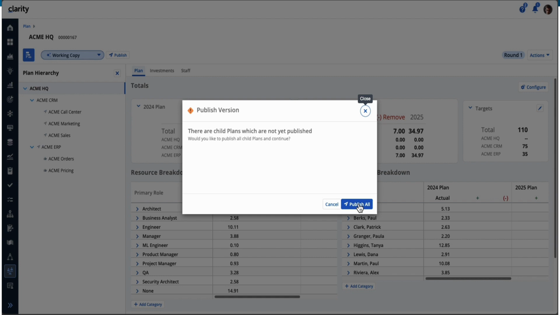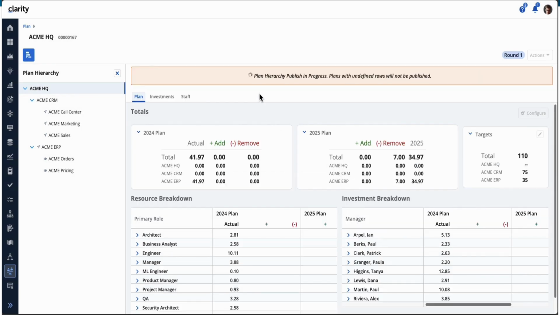Do you want to do a publish all in this case? So we changed it now to a smart publish button based on if you have unpublished child plans. So here I'm going to do a publish all. It will go through it. Same rules apply. If you have some undefineds in the child plans, those plans will not get published. And it'll run through this, and it'll work as it did before.